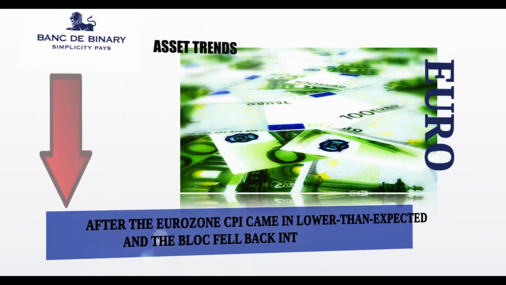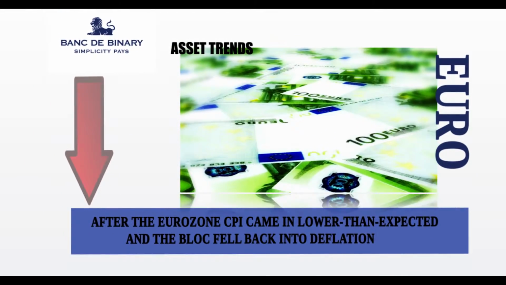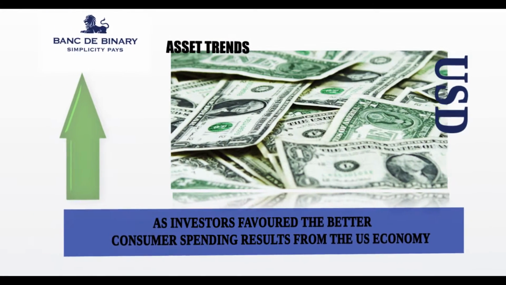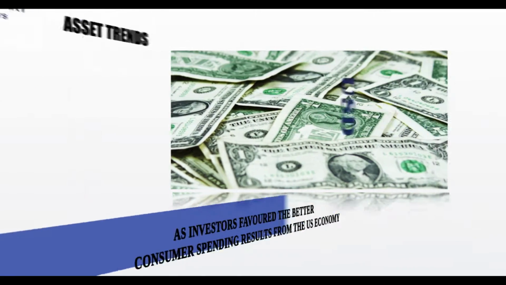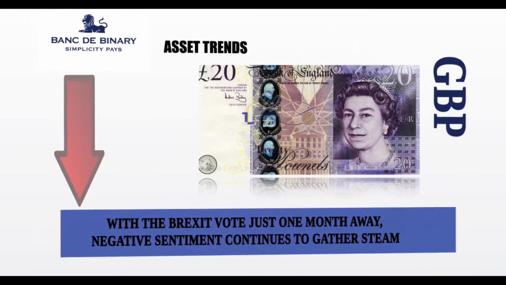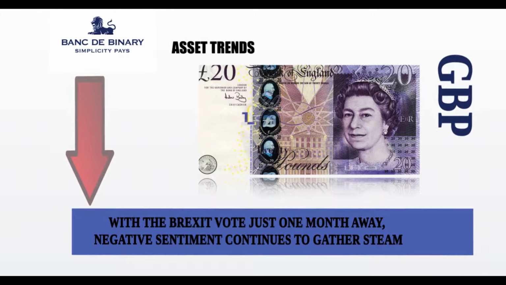The euro was down after the Eurozone CPI came in lower than expected and the bloc fell back into deflation. The USD was up as investors favoured the better consumer spending results from the US economy. The GBP was down with the Brexit vote just 1 month away. Negative sentiment continues to gather steam.